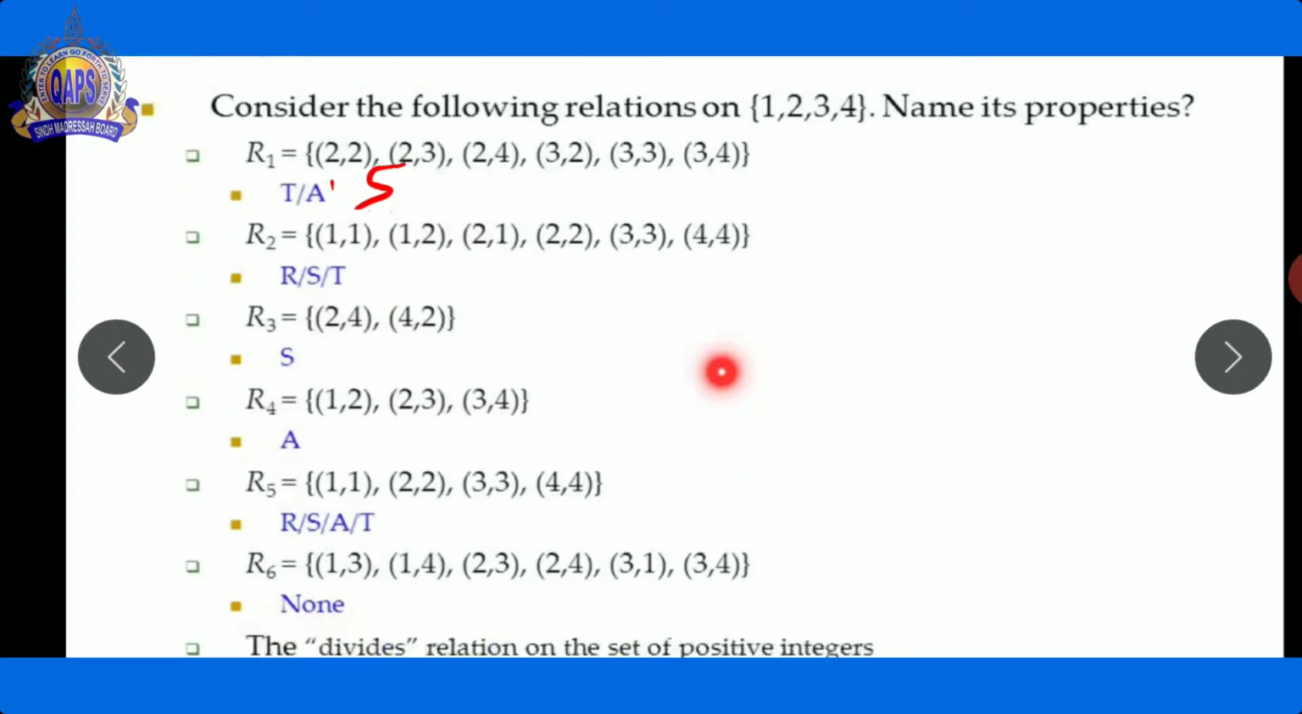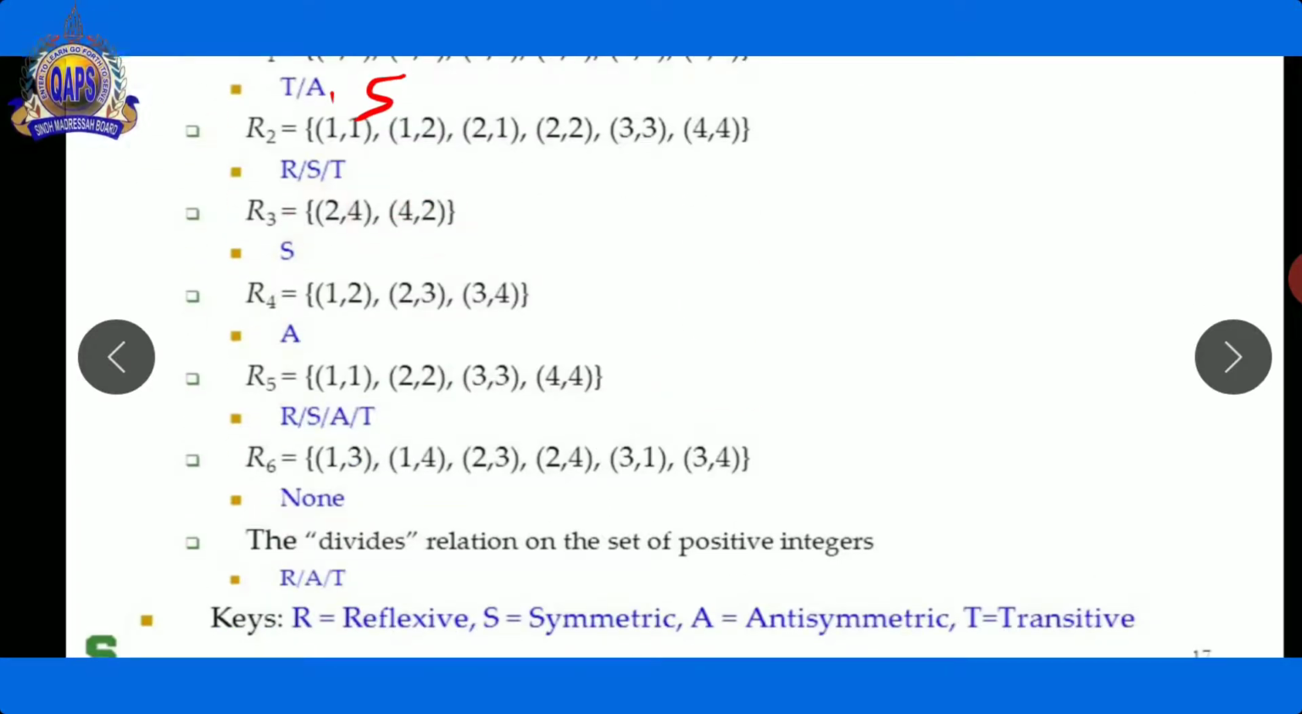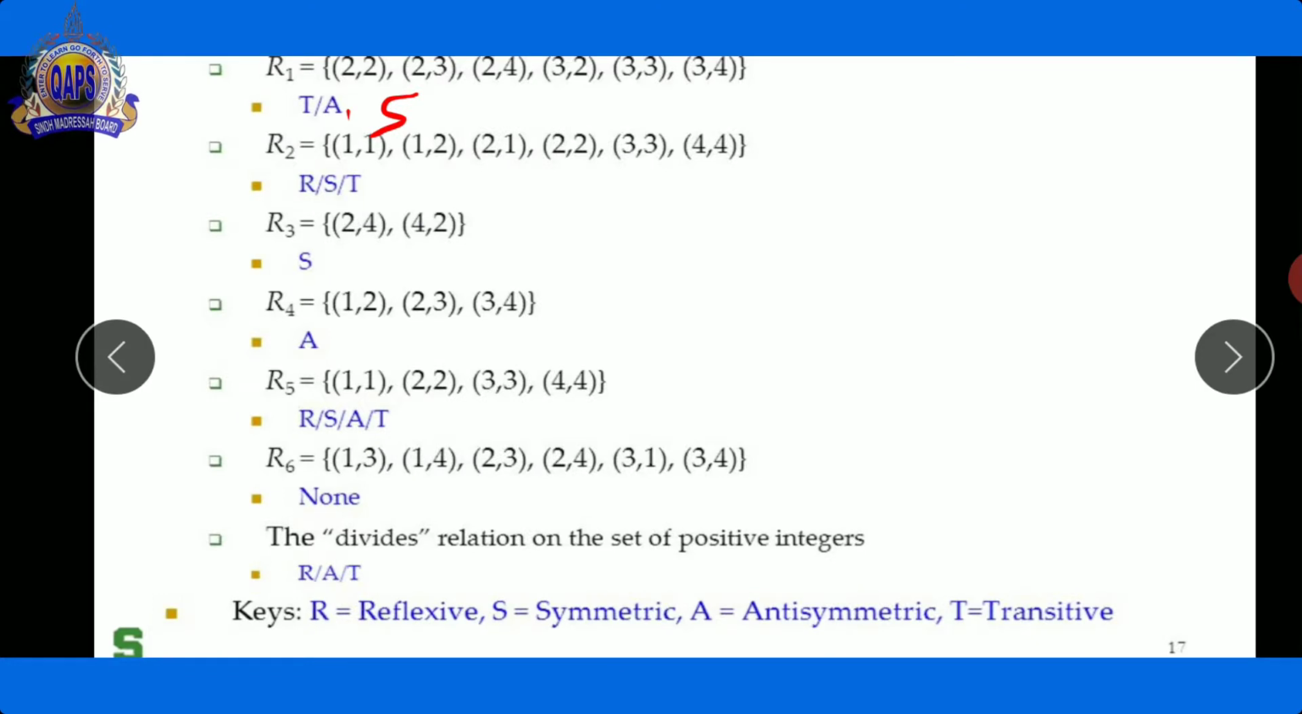So these 3 ordered pairs must represent the transitive property. And now relation number 3, 2, 4 and 4, 2 represents only the symmetric property, because there are different ordered pairs A, B and B, A. Now see here relation number 4, 1, 2, 2, 2 comma 3 and 3 comma 4, there is an antisymmetric relationship. Antisymmetric, you can say that this relationship either positive